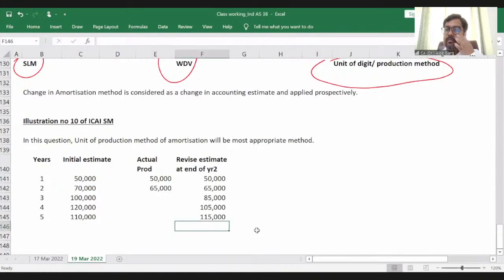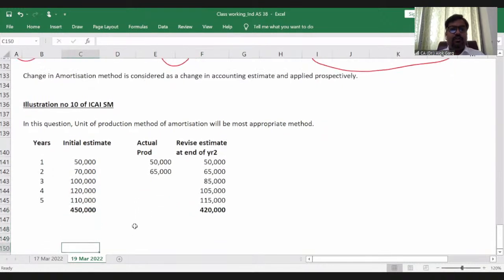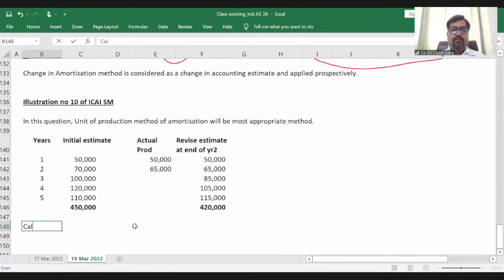So now I have to calculate my amortization. Going by the initial estimate, the total is 4,50,000. The revised estimate is 4,20,000.